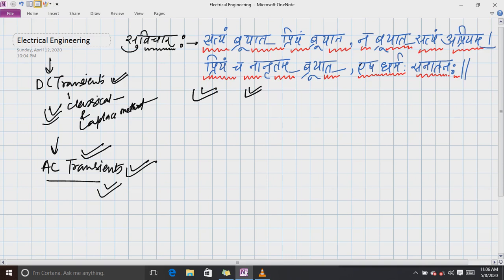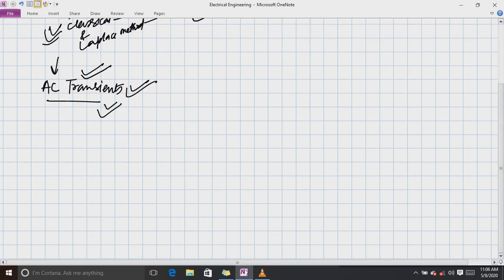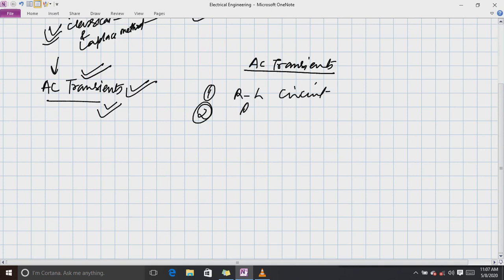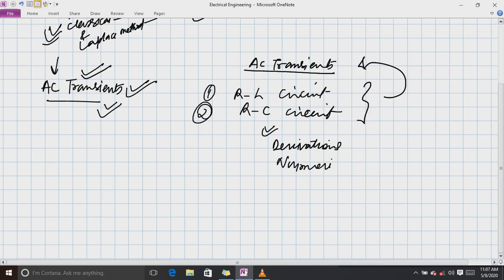So let us move towards our academics. So let us start AC transients. Now I am going to show you two results regarding the RL circuit and the RC circuit, only in AC transients. That much is enough. In this lecture I am going to do the derivations for that, and in the next lecture we will see numericals based on these things.